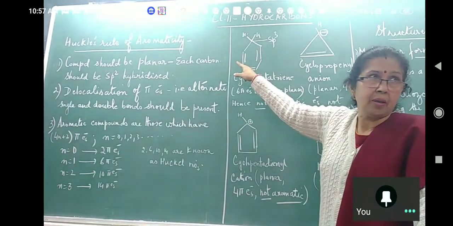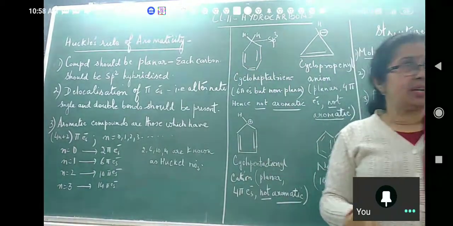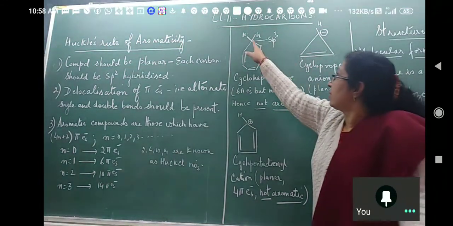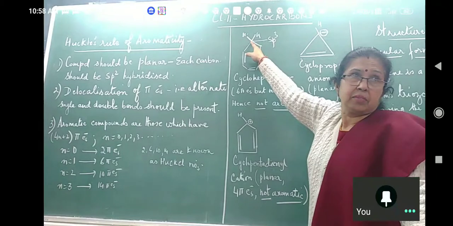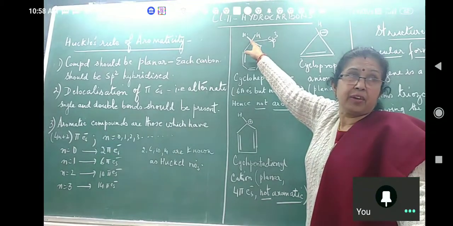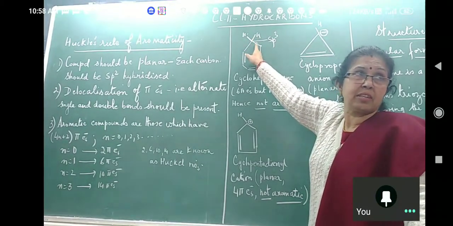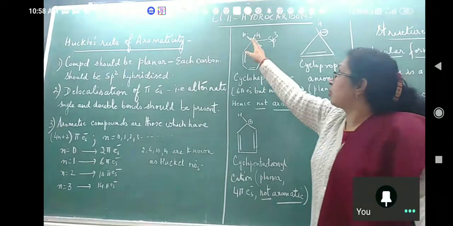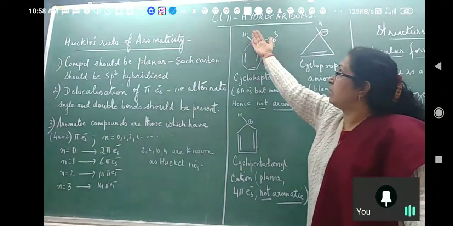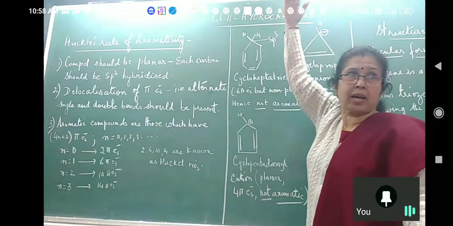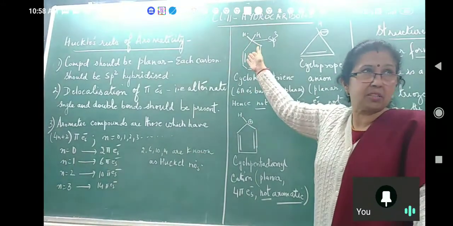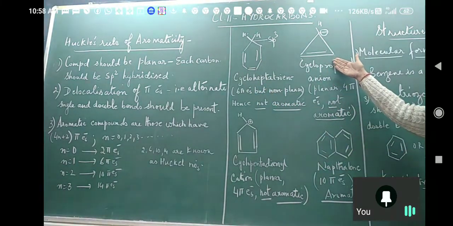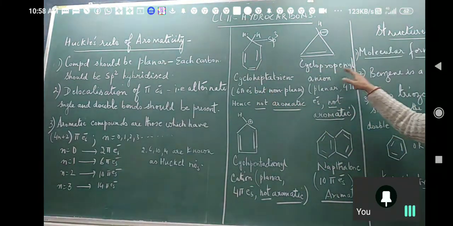But this compound is still not aromatic. Why? See this carbon atom. Whenever you have two single bonds, the carbon atom will be sp3 hybridized. So an sp3 hybridized carbon atom means it will be tetrahedral. So one atom will be on the top. This is not a planar structure. This is not aromatic. Come to this, cyclopropenyl.